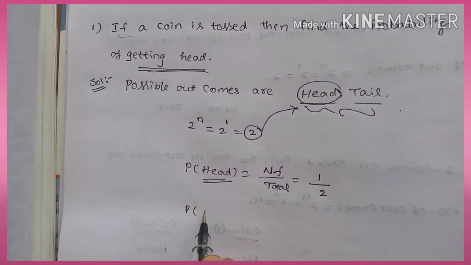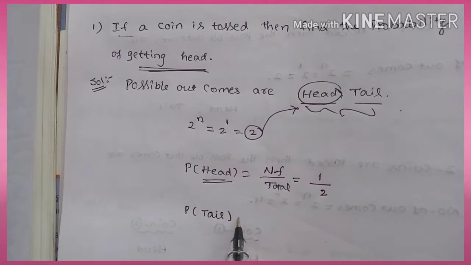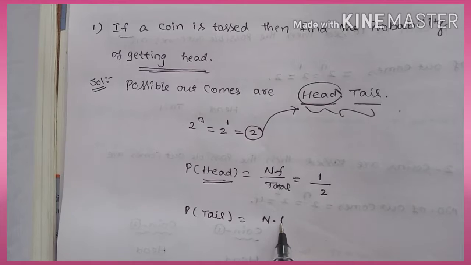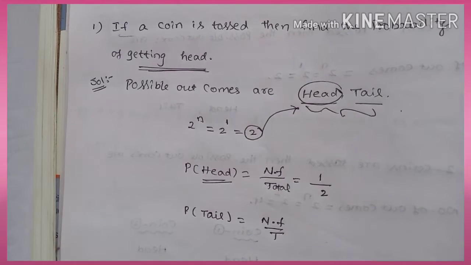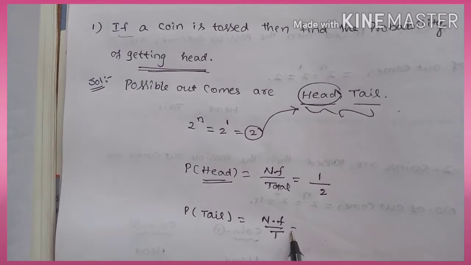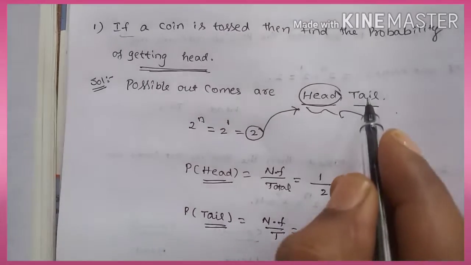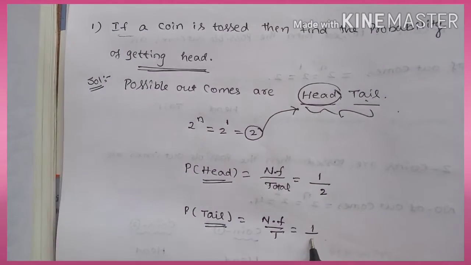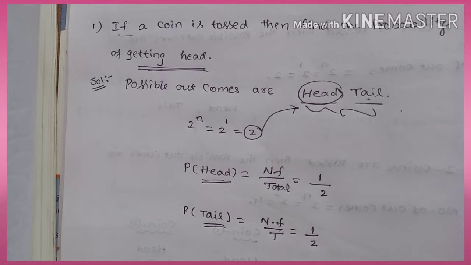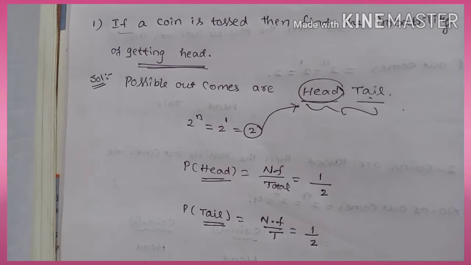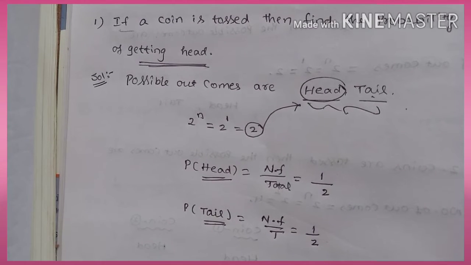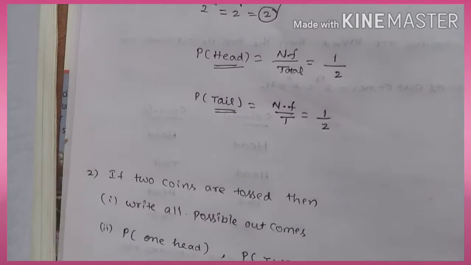If we are asked the probability of tail, it is the same formula: number of favorable outcomes by total number of outcomes. There is only one tail out of 2 total outcomes, so the result is 1 by 2, right? It is very easy, I think you know very well.